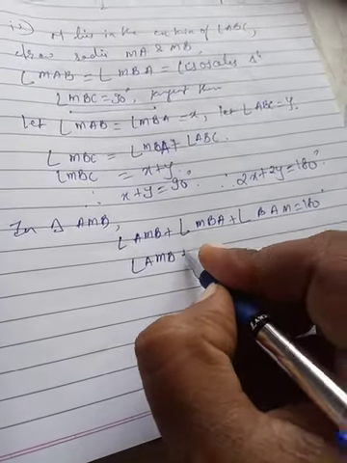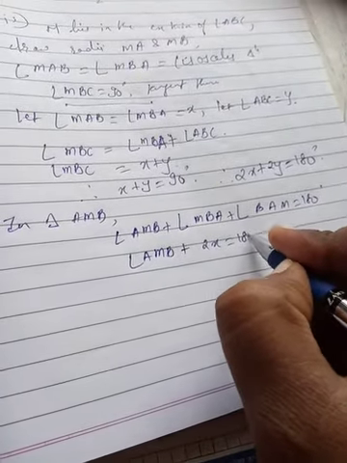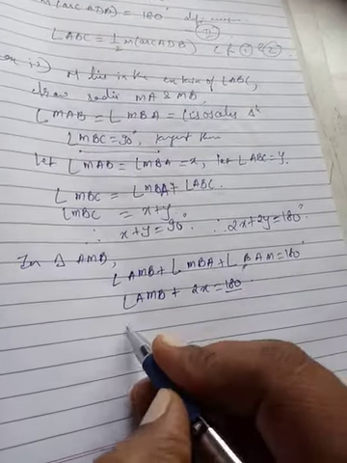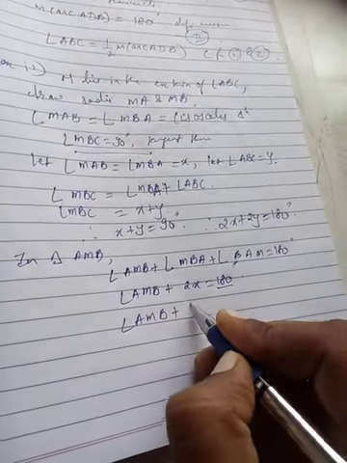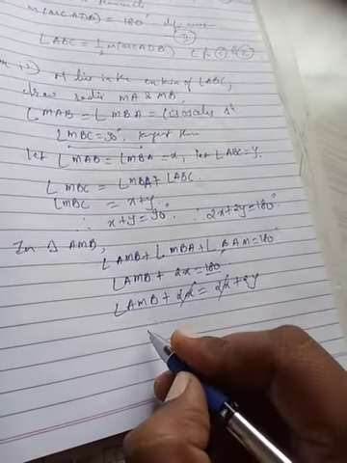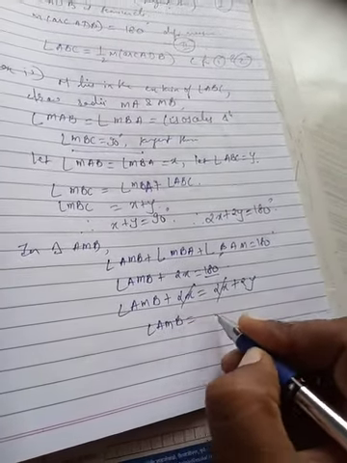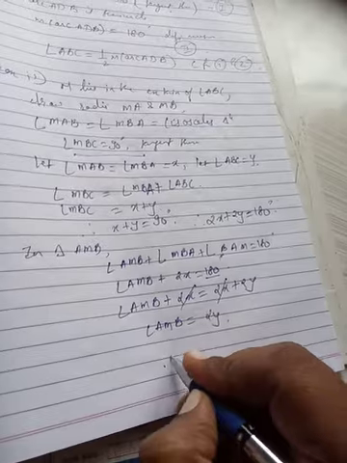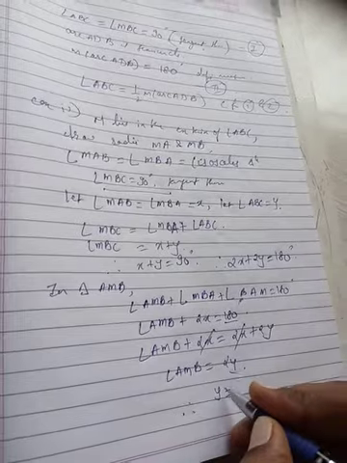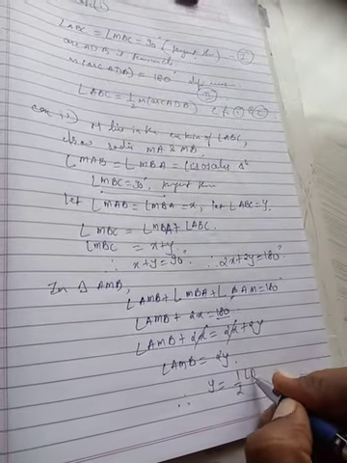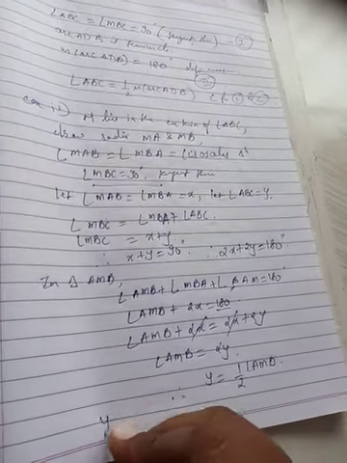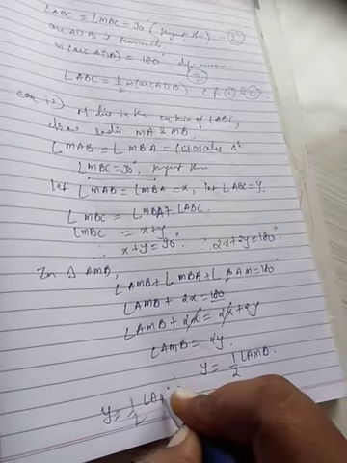So angle AMB plus 2x is equal to 180 degrees. Now in place of 180 we can substitute 2x plus 2y. So angle AMB plus 2x is equal to 2x plus 2y. The 2x can be cancelled, so angle AMB is equal to 2y. Therefore y is equal to half of angle AMB.